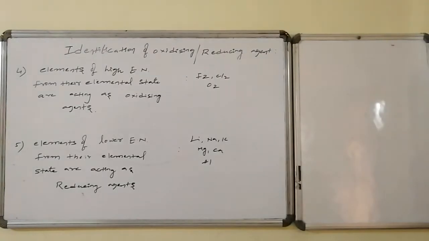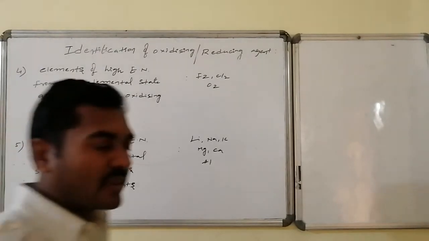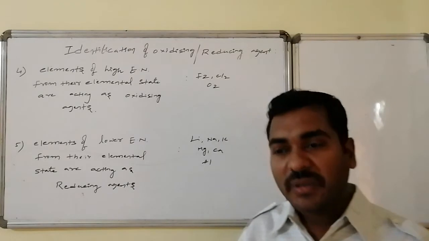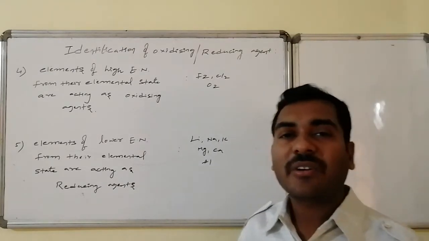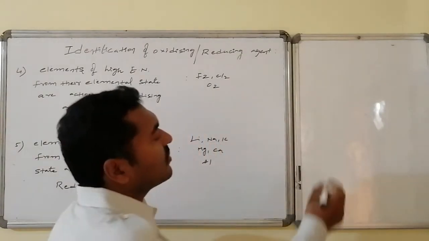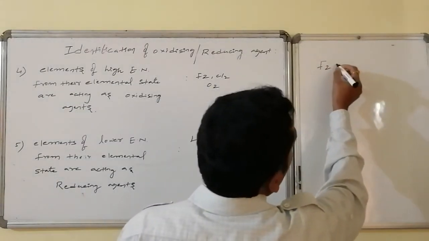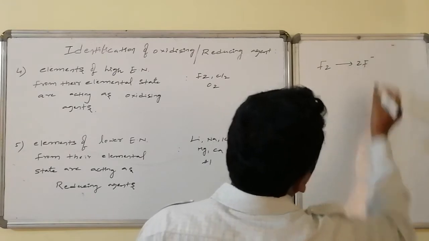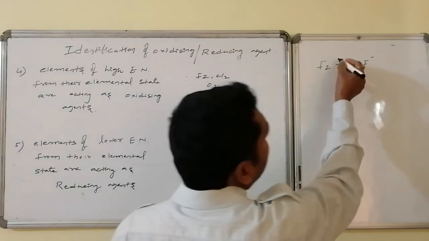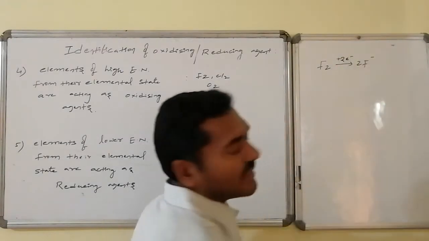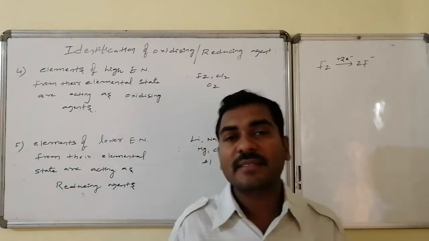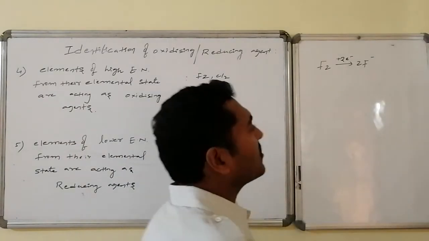In general, elements of higher electronegativity, from their elemental state, nothing but lower oxidation state situation, want to decrease the oxidation number, hence they are acting as good oxidizing agents. Fluorine, chlorine, oxygen, higher electronegative elements. Fluorine wants to convert from fluorine 0 to fluorine -1 by gaining electrons. Hence it is acting as an oxidizing agent. Similarly, chlorine wants to convert to chloride ion, -1. Oxygen O2 is converted to O -2.